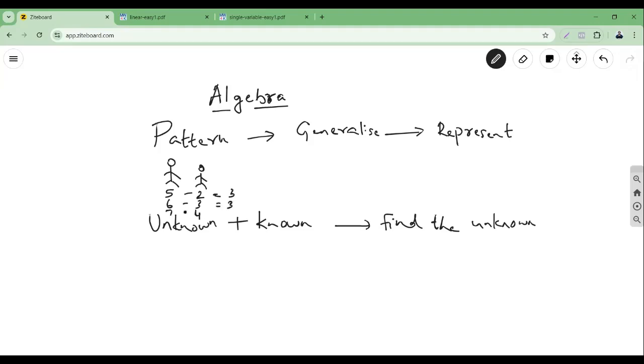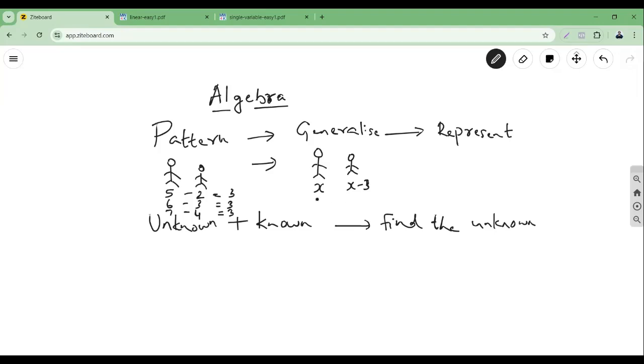So that means there is a pattern here. There is a certain pattern which will continue to happen always. Though their ages are not the same, there is a pattern. What is the pattern? The difference between their ages is always three. Now we want to generalize this aspect. So instead of saying this person is 5 years and this person 2 years, I'll say this person is X years, then surely this person is X minus 3, because the difference is always 3. So this person is 3 years lesser.